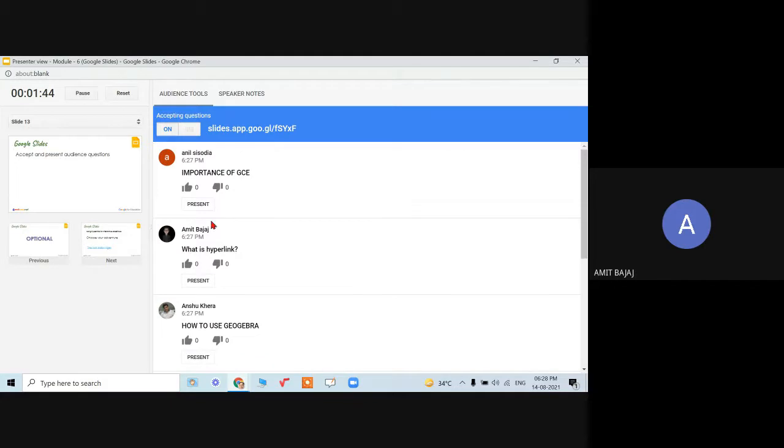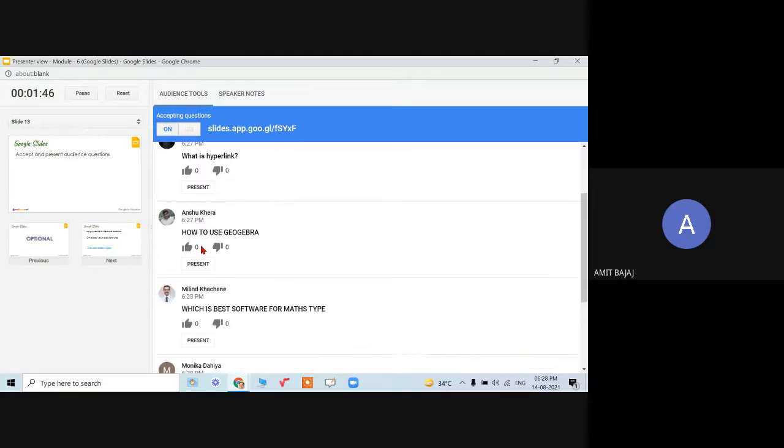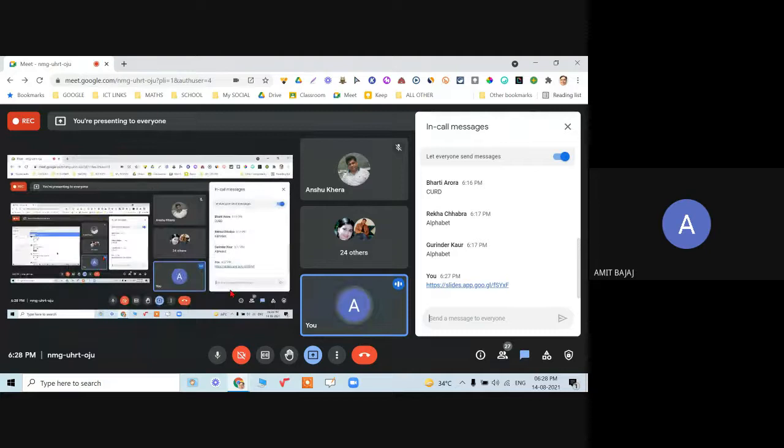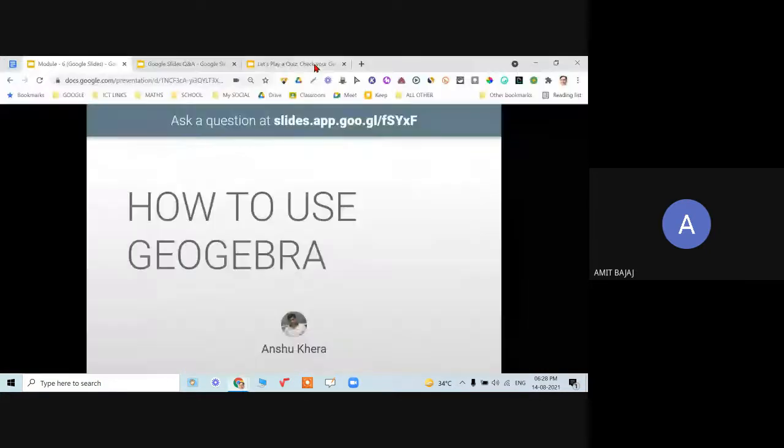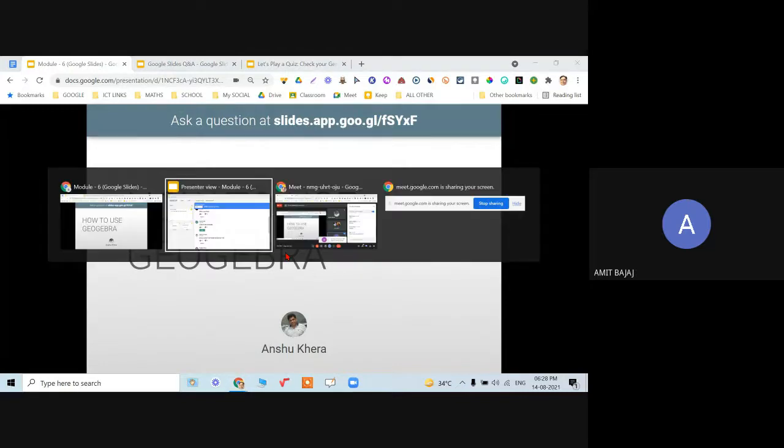So when I see, let's say, how to use GeoGebra, I can simply click on present and it will now be presented for sure on that slide. So Anshuji has asked this question, how to use GeoGebra. I can specifically focus on this question and then talk about that.